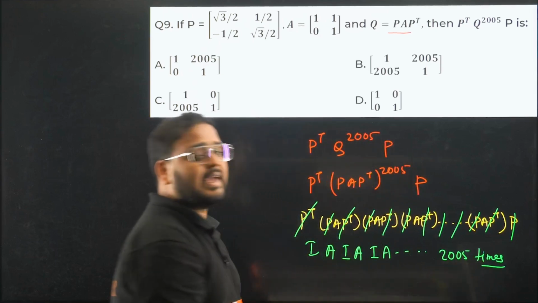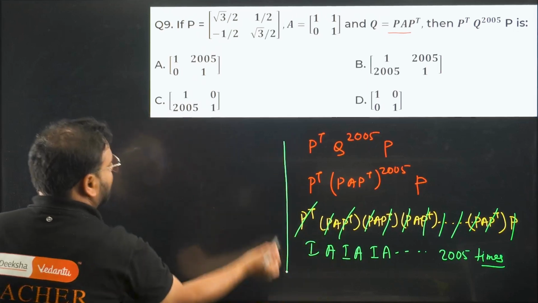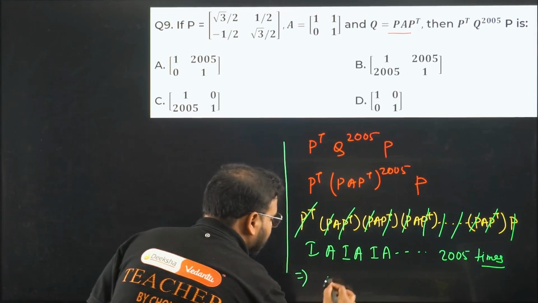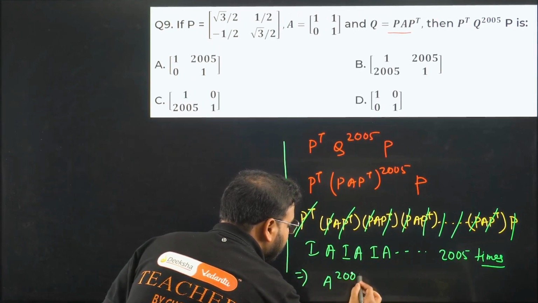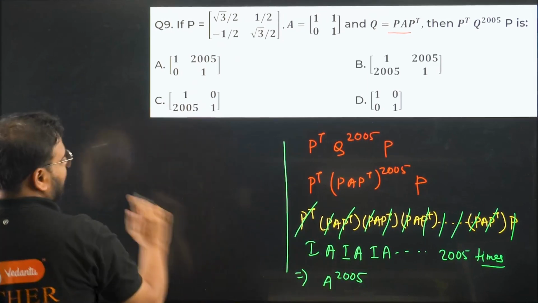Please check. Only A is left, right? I into A is how much, sir? Only A. Basically, I'm getting this equal to A power 2005.